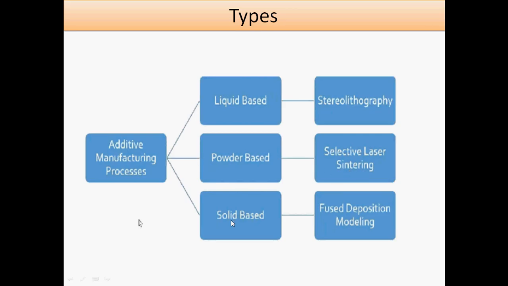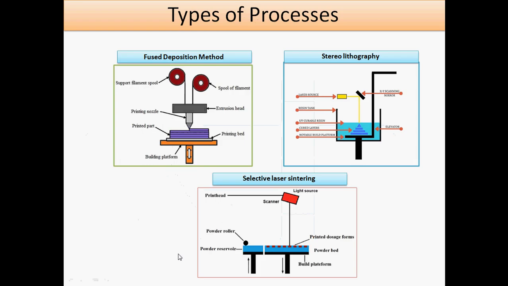Then solid base. Here the filament is there, and it drops because of the different temperature effects, and after that we can formulate our components. So these are the forming areas we are designing in the additive manufacturing process. And next we are discussing the types of processes. First is the fused deposition method.